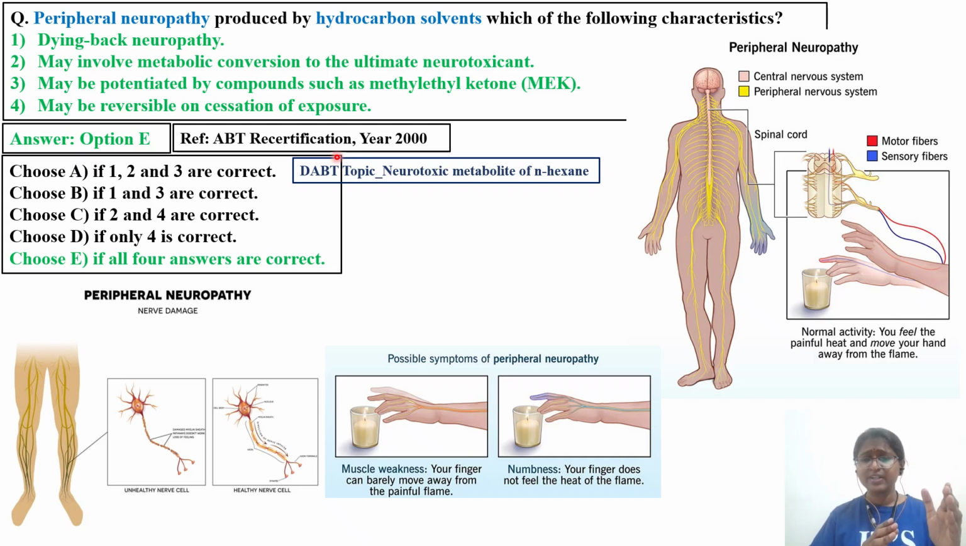So whenever these hydrocarbon solvents are used along with methyl ethyl ketone, there is a potentiation of the effect. Extended CNS neurotoxicity might be seen in the case of workers. It may be reversible on cessation of the exposure.